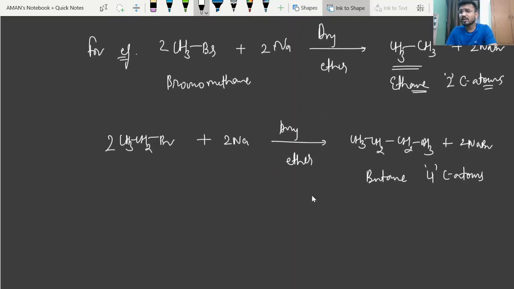But what happens if we want to prepare a hydrocarbon that contains an odd number of carbon atoms? Let's suppose we want to prepare pentane.